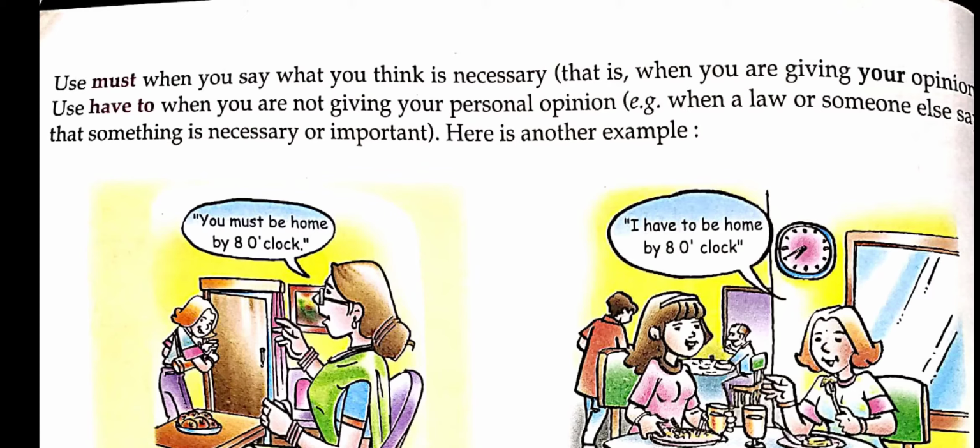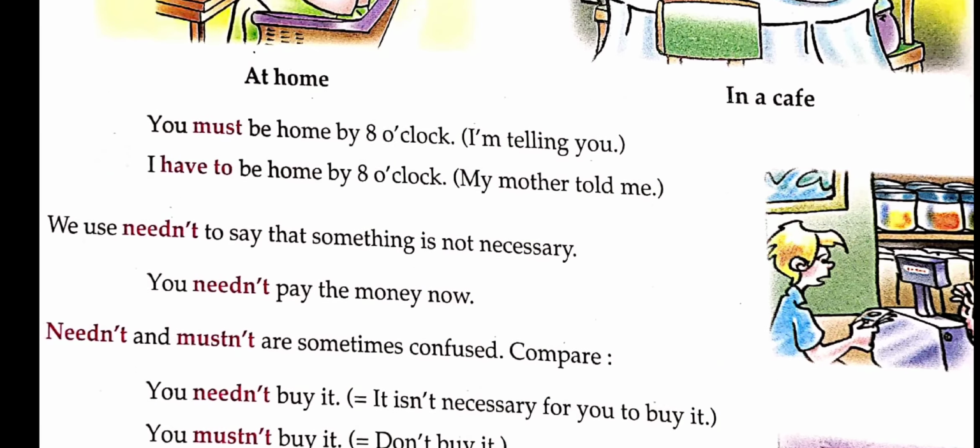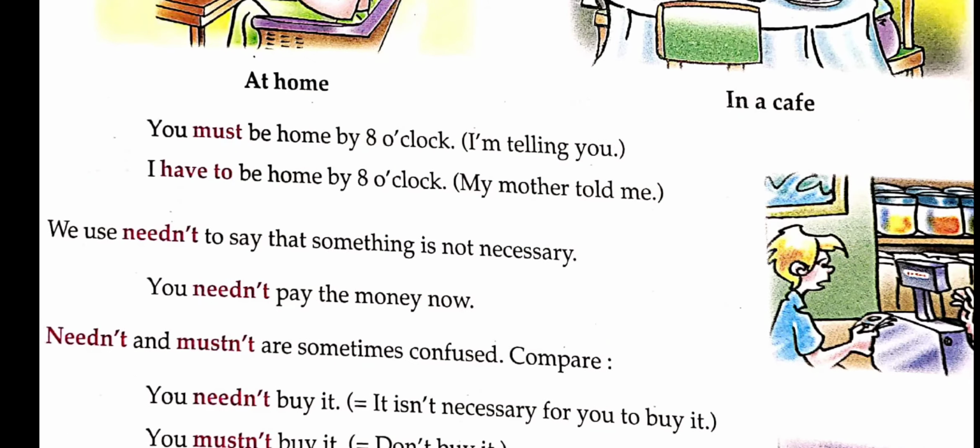Here some examples are given. I will just read the examples. You must be home by 8 o'clock. I am telling you. I have to be home by 8 o'clock. So my mother told me. So here is a difference. You must means I am telling you. And I have to be home by 8 o'clock means my mother told me.